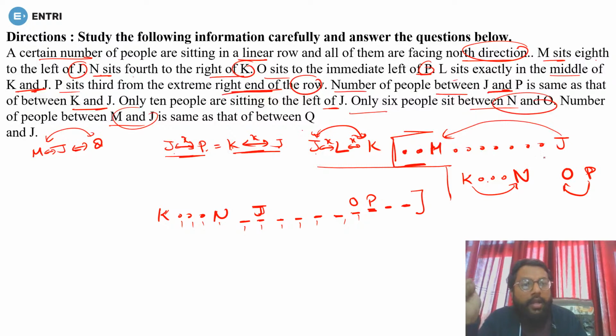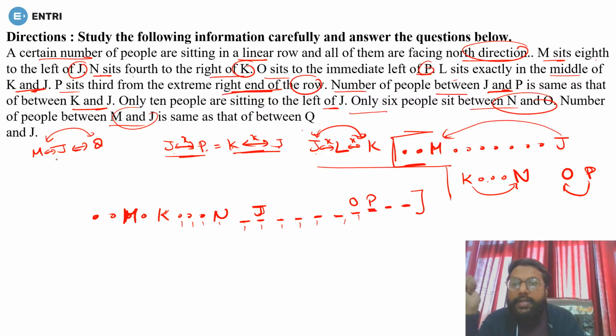Yes or no? Now to the left of J there are only 10 persons. So 1 2 3 4 5 6 7 8 9 and 10. So 10 persons come here. Yes or no? And M will be here at this position. Done. Clear? Okay, till here I think it is clear to you right now.